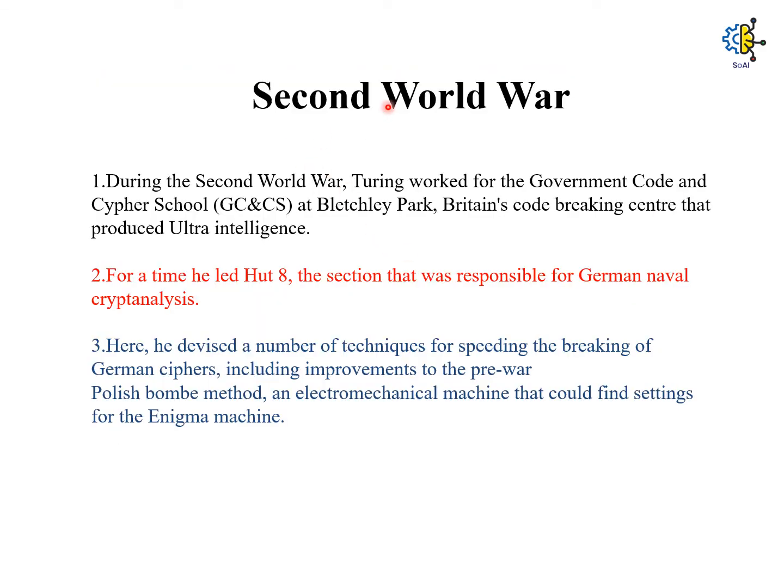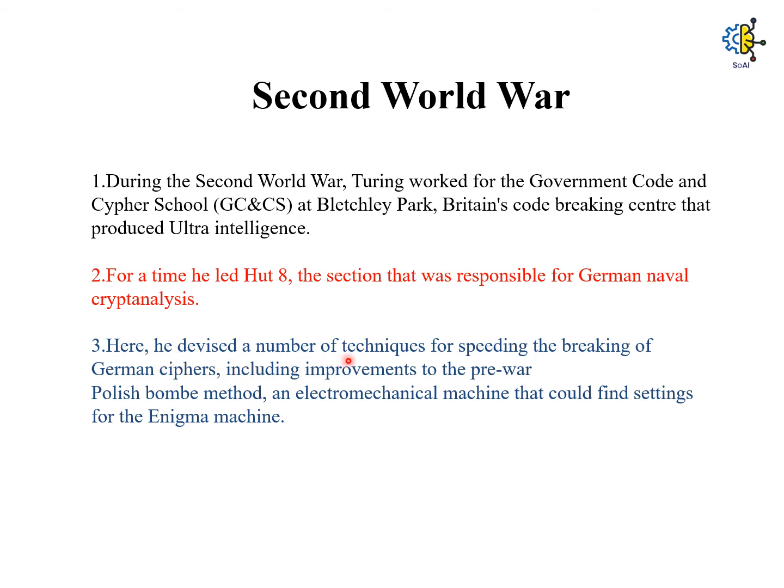During the Second World War, Turing worked for the Government Code and Cypher School at Bletchley Park, Britain's code-breaking centre that produced Ultra intelligence. For a time he led Hut 8, the section that was responsible for German naval cryptanalysis.